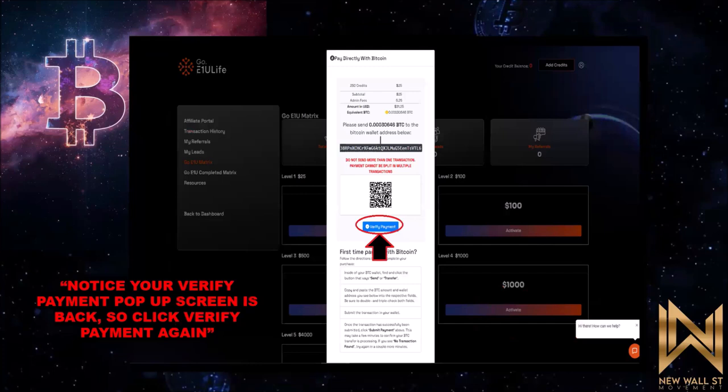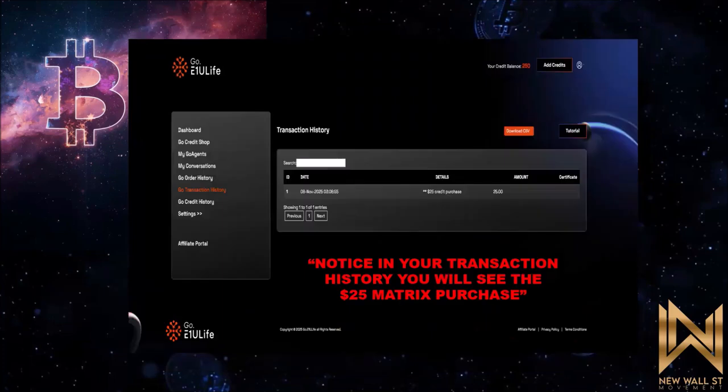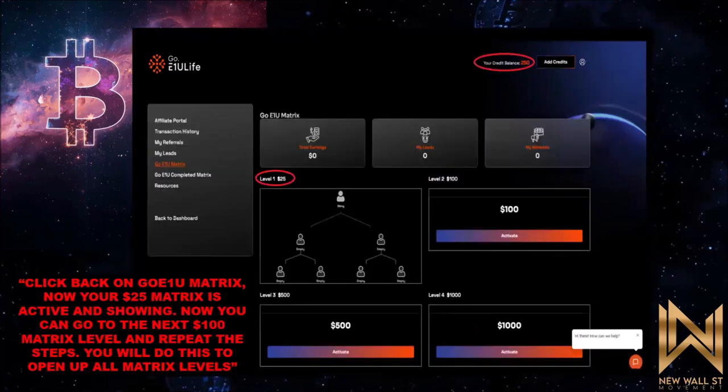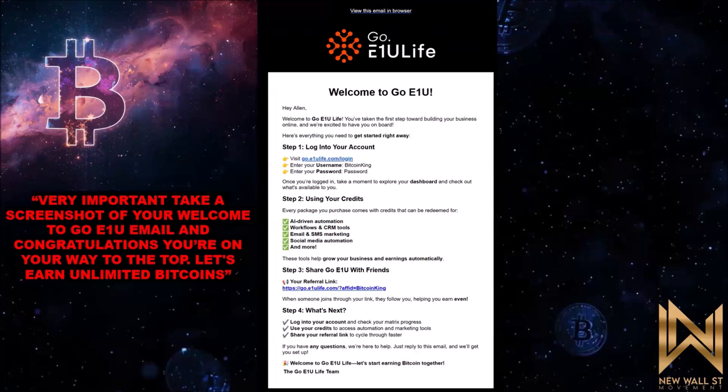You're going to activate the $25 and notice the screen is going to pop right back up for you to verify payment. Once you click verify payment, it's going to take you to the transaction history that shows that the $25 credit purchase was purchased. And then all you're going to do is go back to your matrix and you'll see that your $25 matrix is activated. From there, you can proceed to activate the other matrices: $100, $500, $1,000, $4,000, whichever one is your choice, right? Now, the email that you get is very important. You should screenshot it and save it, because you want to be able to use that to come back with all the login information that you possibly can.